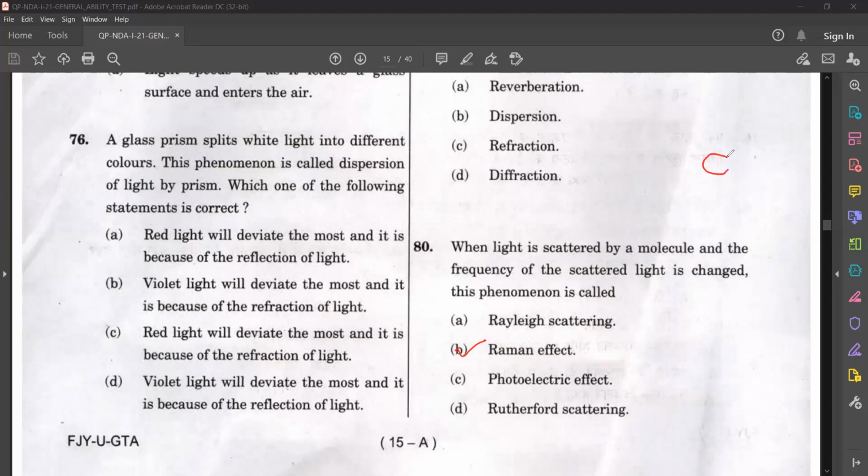When there are particles in the air, suppose molecules in the air, when the light enters that medium, it is scattered. This light is scattered by the particles and the frequency of the scattered light changes. And that is given by Raman effect.